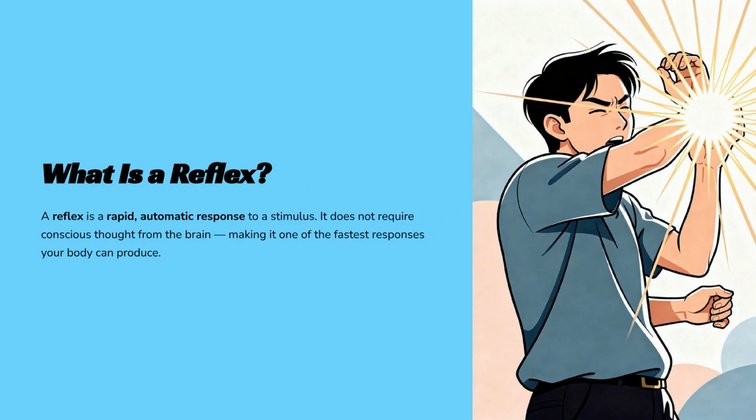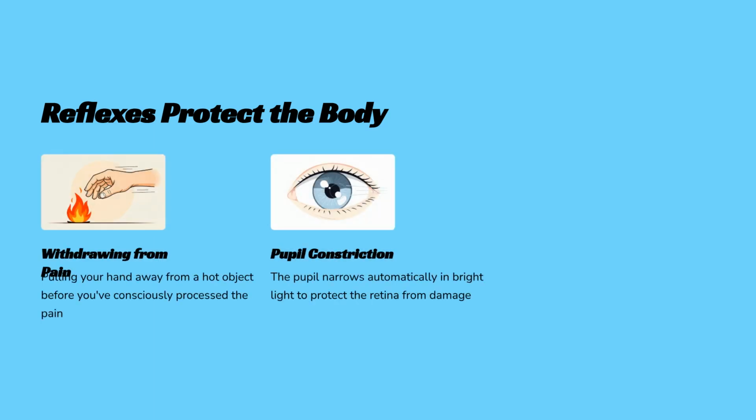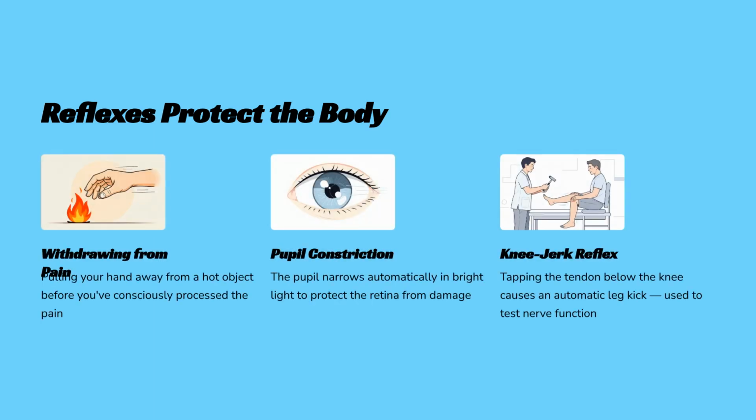A reflex is a rapid, automatic response to a stimulus. Crucially, it doesn't require conscious thought from the brain, making it one of the body's fastest responses. Reflexes protect the body by providing immediate, involuntary responses to harmful stimuli. Examples include withdrawing your hand from a hot object, pupil constriction in bright light, and the knee-jerk reflex.